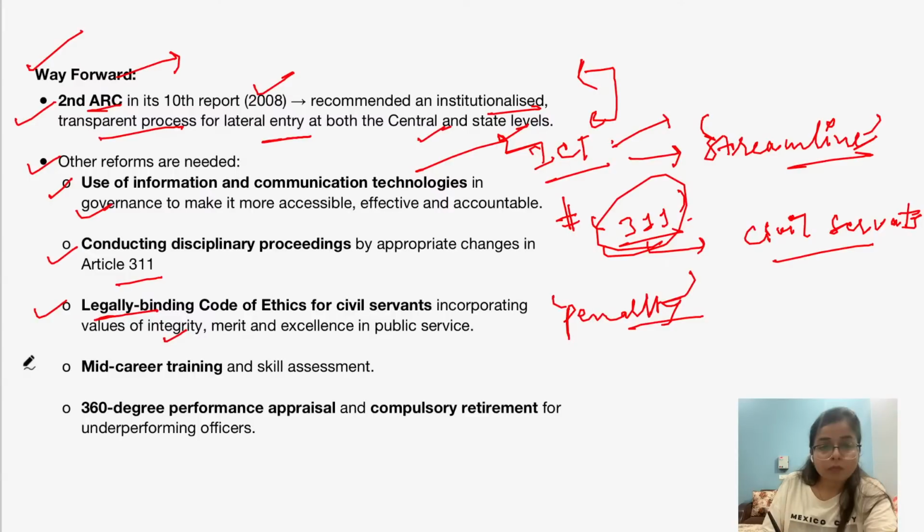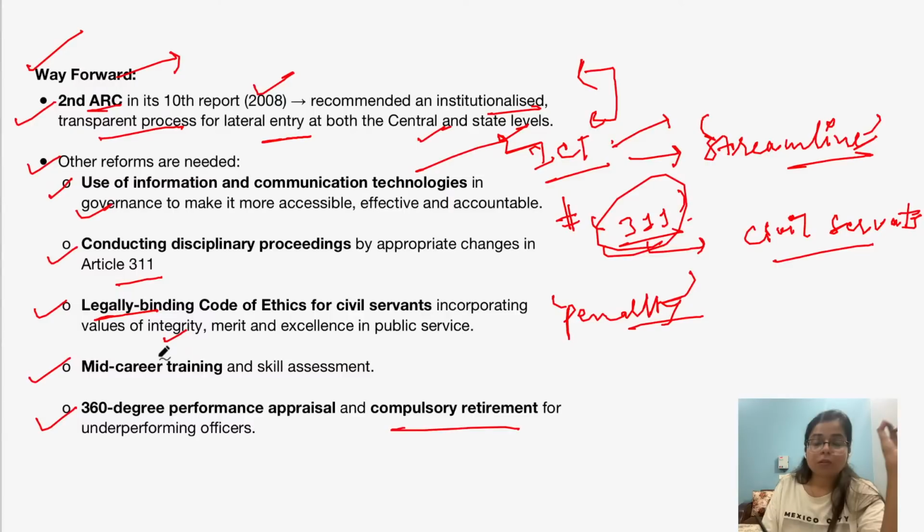And then finally, there should be mid-career training and skill assessments for civil servants, and also, in order to curb the resentment in traditional civil servants, there should be a 360-degree performance appraisal and also compulsory retirement for underperforming officers. So these are the initiatives which the government can take in order to bring in reforms in civil services.